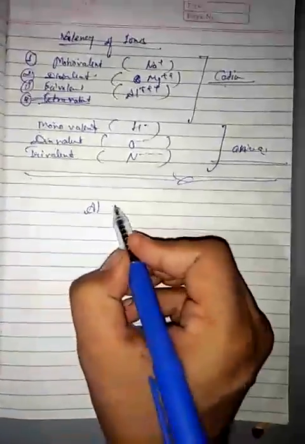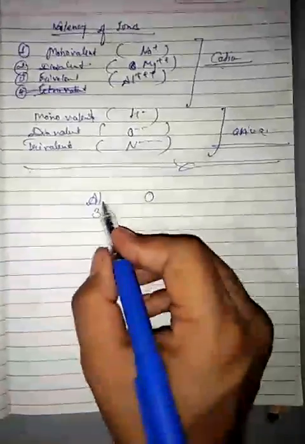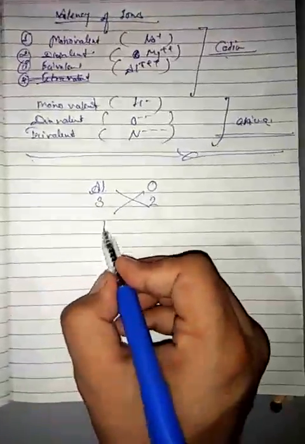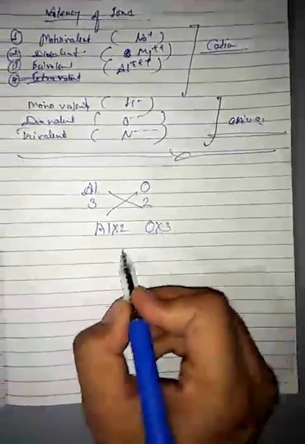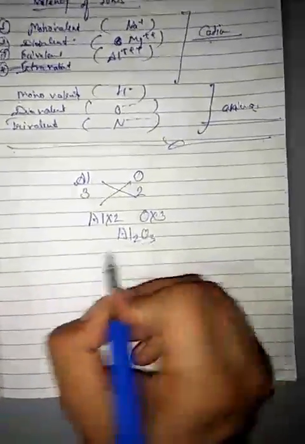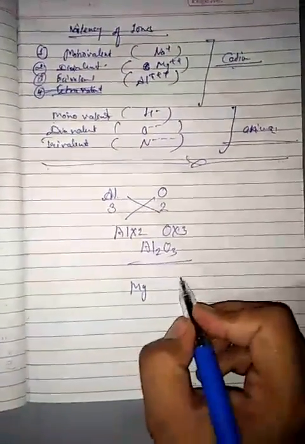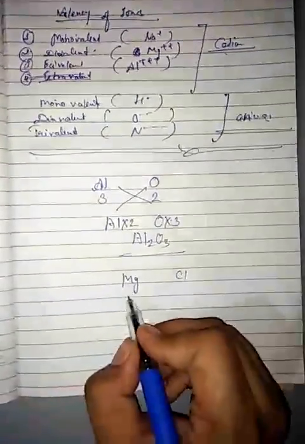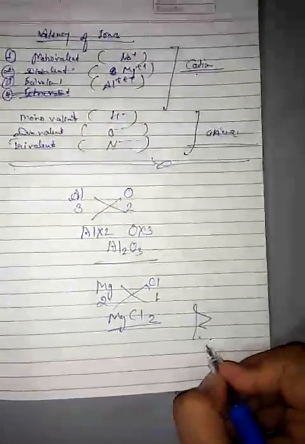For example, Al and O. Al has a valency of 3 while oxygen has a valency of 2. You can write Al multiplied by 2 and O multiplied by 3. So the compound is Al2O3. Same here with Mg and Cl. Mg has 2 while Cl has 1, so MgCl2. Got it? So this is the compound.